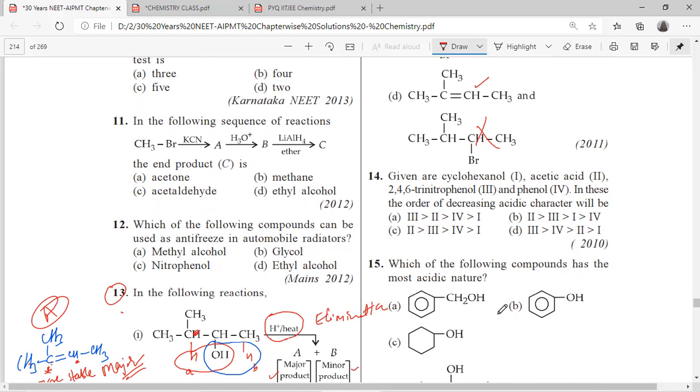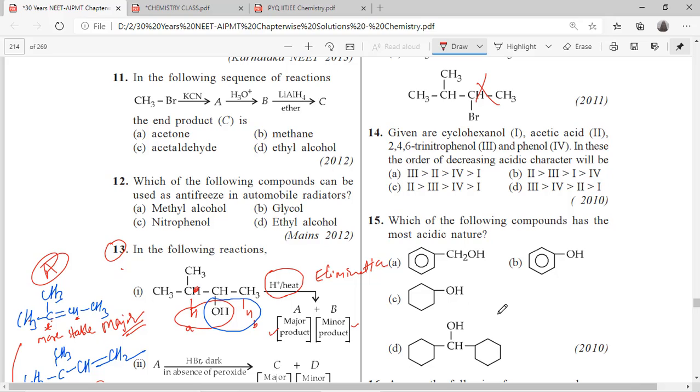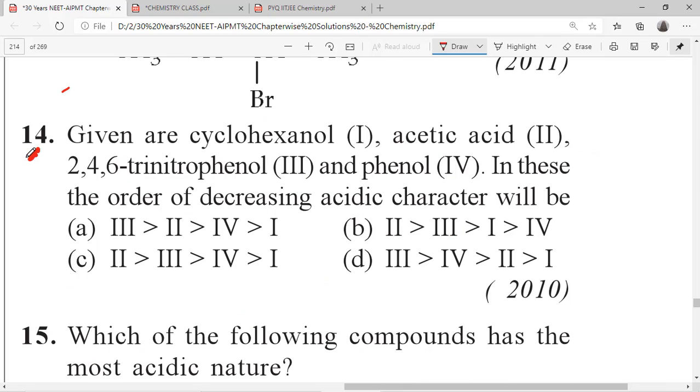Now question number 14. Read the question. Given are cyclohexanol, acetic acid, 2,4,6 trinitrophenol, this is also known as picric acid, and phenol, in the order of decreasing acidic strength.